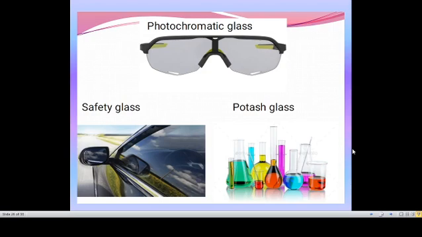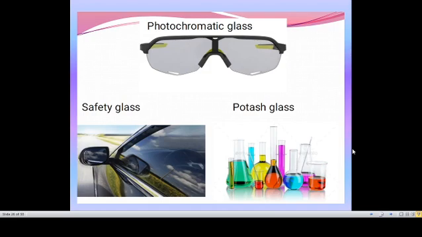Photochromatic glass is used for making spectacles and cameras. Next is safety glass. It is used in windscreens in cars, trains, and automobiles. So these safety glasses are used there.